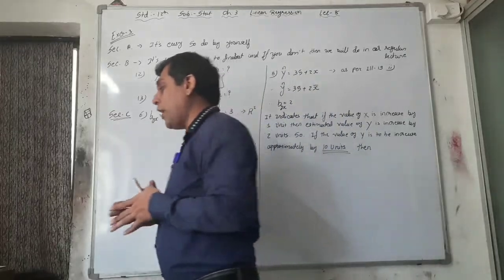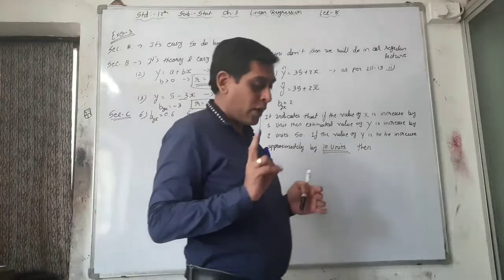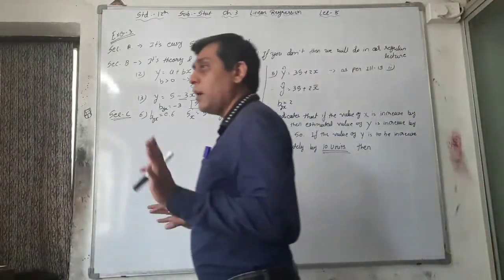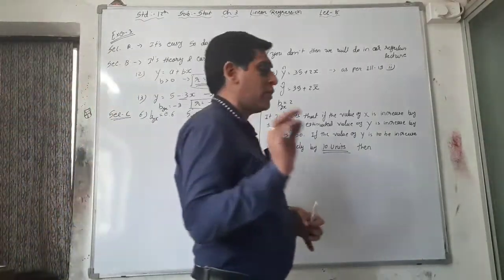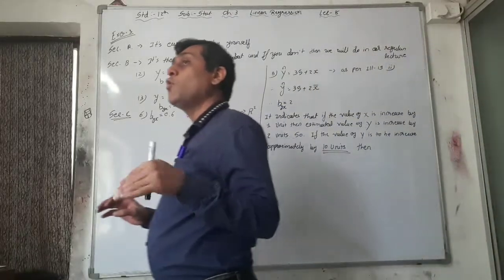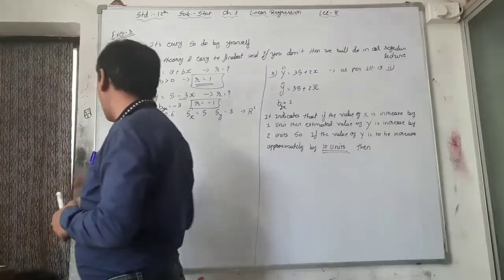Now move forward to section C. Questions 1 to 5 are easy, 2 marks sums, and you just have to put the value in the formula. Question 6 is also easy, but some students say, sir, I forget the formula, so which formula do I have to use? So I am doing that right now.